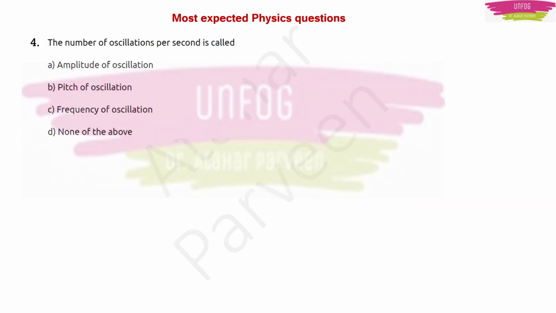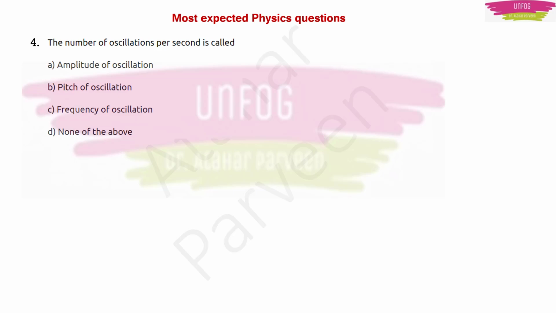Moving on, let us see another expected question. This is from waves and oscillations. It is a very basic and very important question. I have seen this question in the PUC second year question paper also. The question is, the number of oscillations per second is called. See the options: amplitude of oscillation, pitch of oscillation, frequency of oscillation, none of the above.